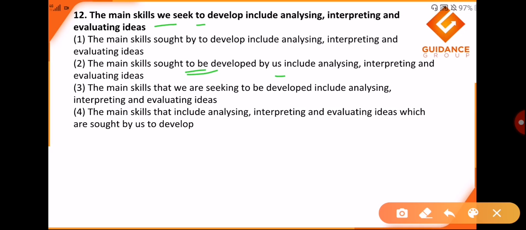The main skills that we are seeking, ing will not come. Okay, the main skills that include analyzing, interpreting, and evaluating ideas, which are sought. Okay, it again changes the entire structure of the sentence, hence comfortably we can mark option number second, because to changes to be, and here we has changed to us. Okay, and it is also following the grammar rules as well as the rules defined by active voice and passive voice. Here we can say it is option number second.